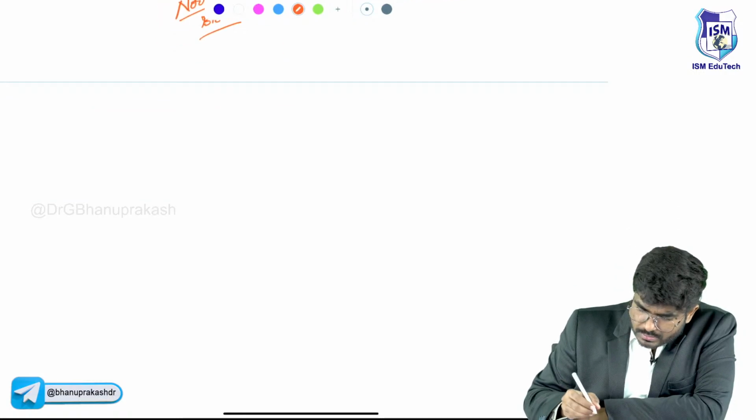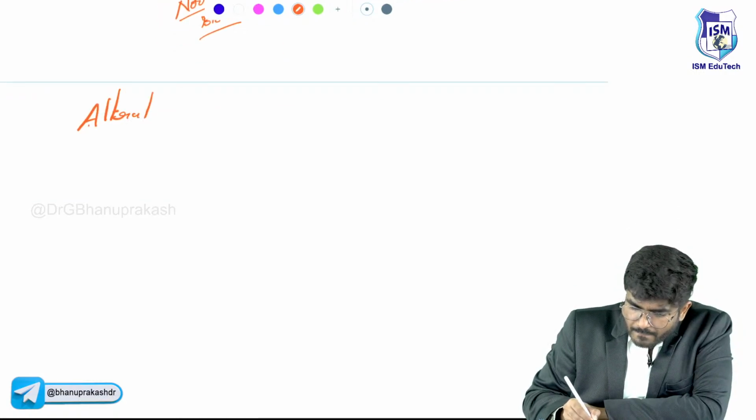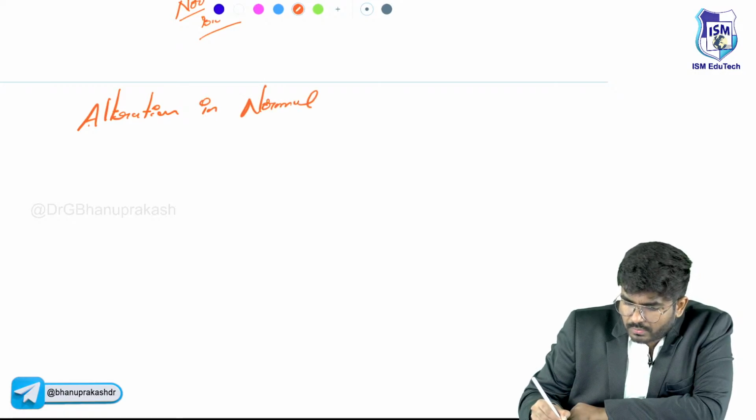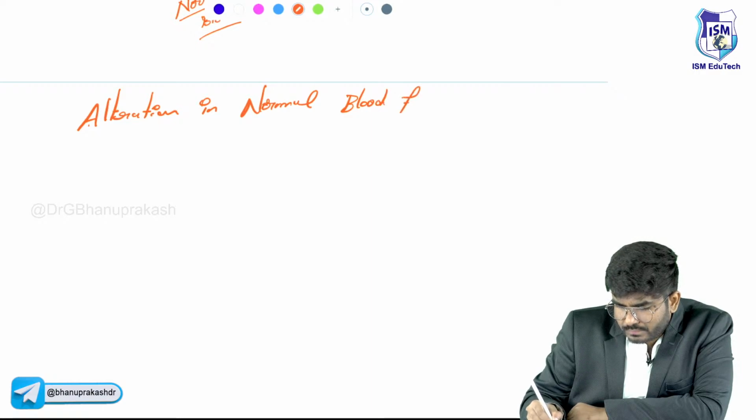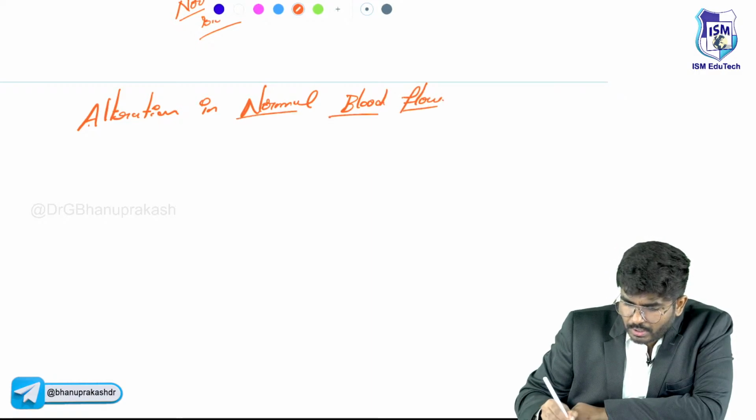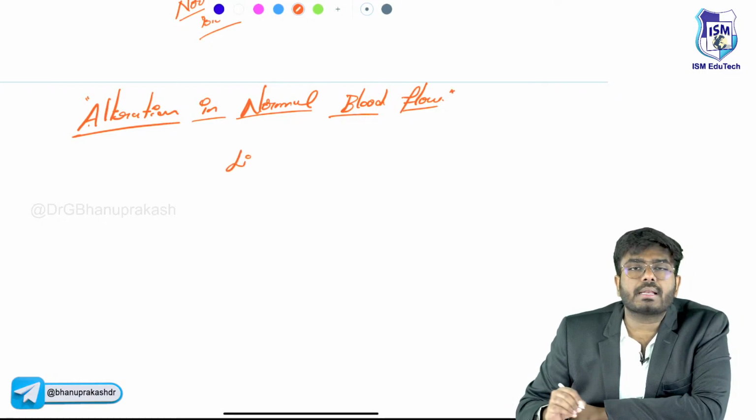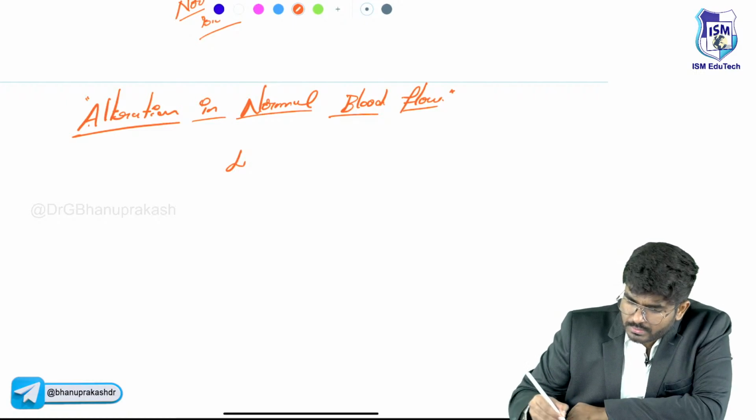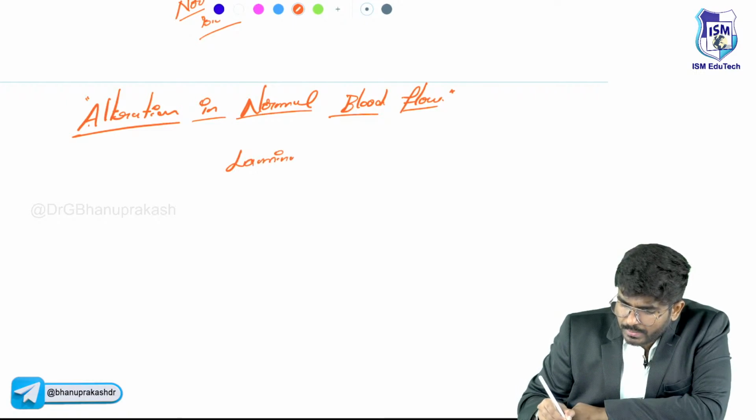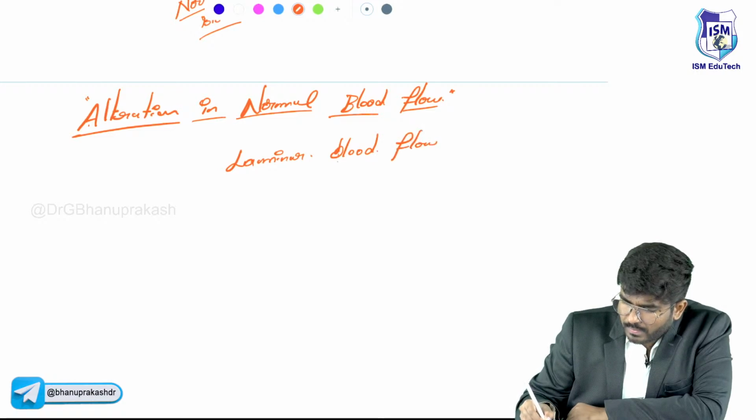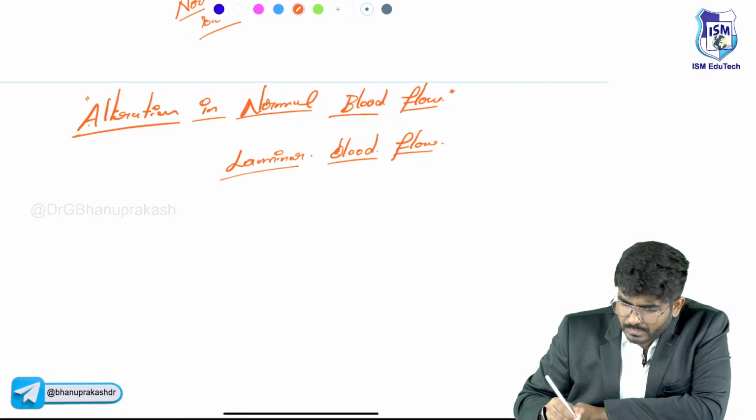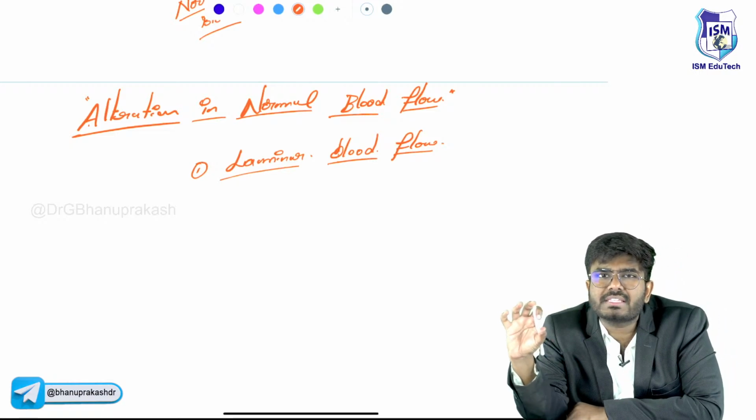Let me write. So, alteration in normal blood flow. First of all, what is normal blood flow? Normal blood flow is called linear or laminar blood flow. So there is something called laminar blood flow, which is a proper regularized blood flow within the blood vessels.